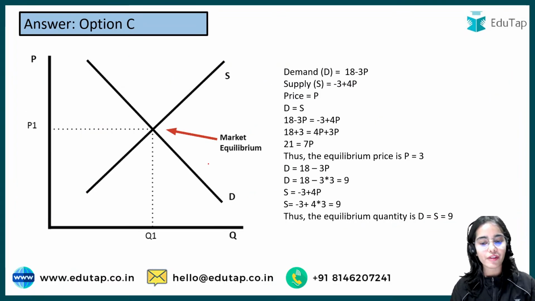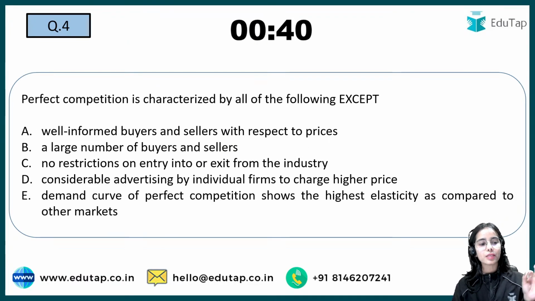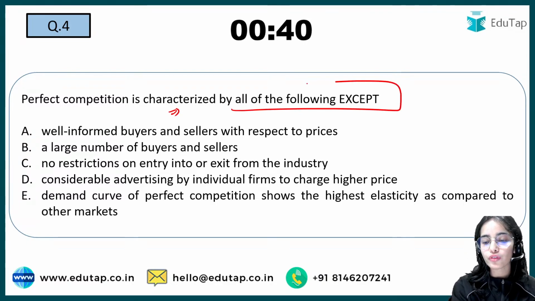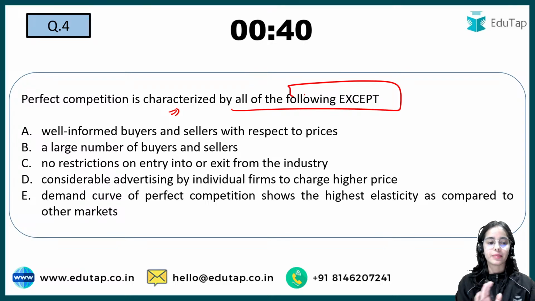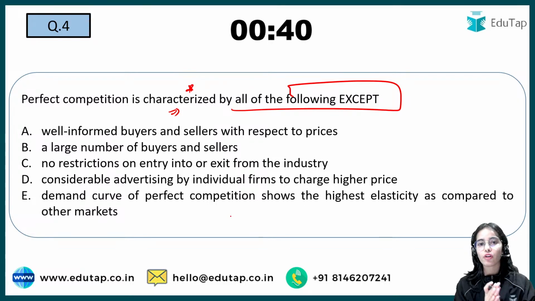Very good everyone. Everyone has given the right answer. So good to see. Now the next question is: perfect competition is characterized by all of the following except. So what are the characteristics of perfect competition? That you have to remember. And here it is asked which of the following is not a characteristic of perfect competition.